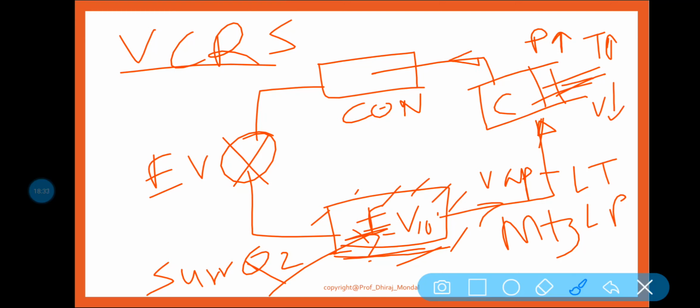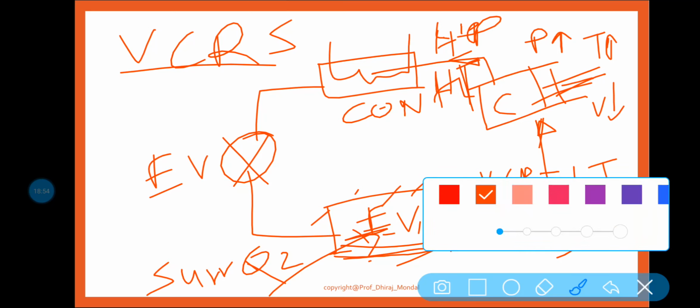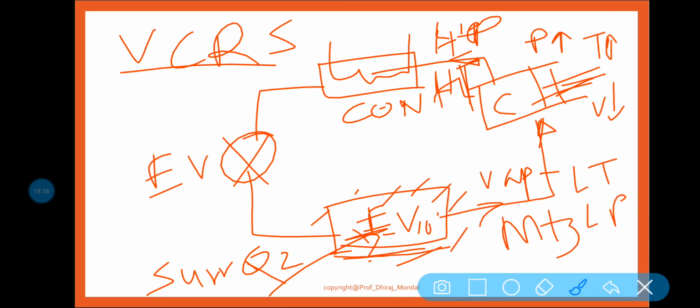As a result, at the outlet of the compressor we get high pressure, high temperature ammonia vapor.